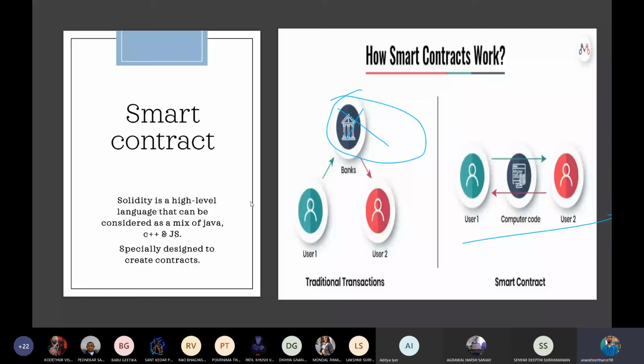So the programming languages widely used are Solidity and Serpent. Solidity is a high level programming language, and it is actually a mix of Java, C++, and JavaScript. It is actually a very easy language, and once you start doing coding in it, you will understand how easy it is. And let me show you a simple smart contract.